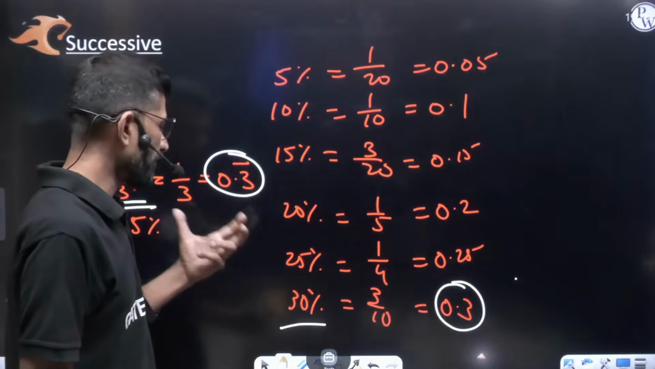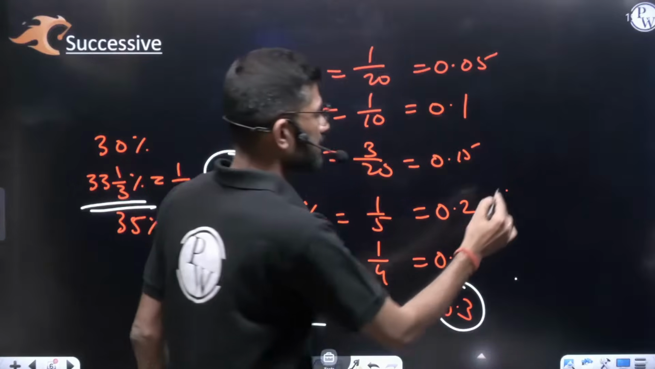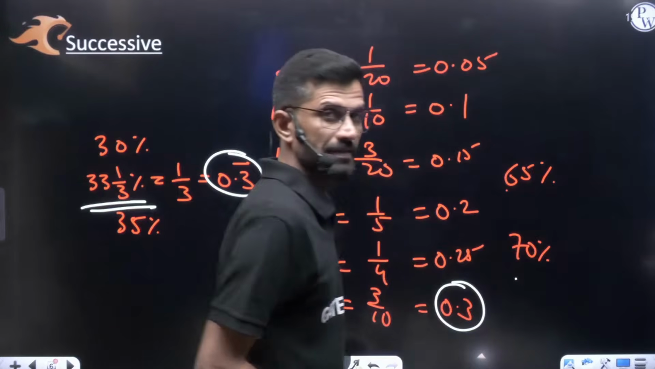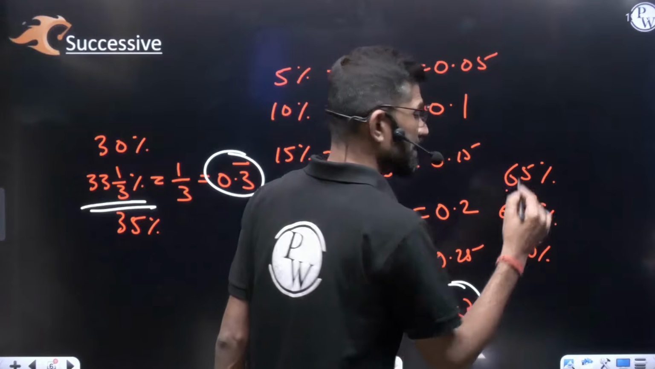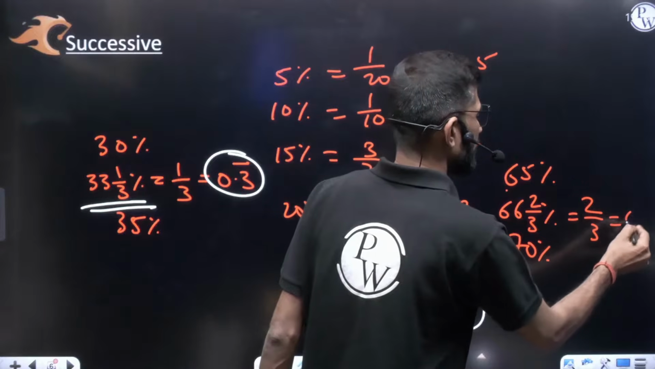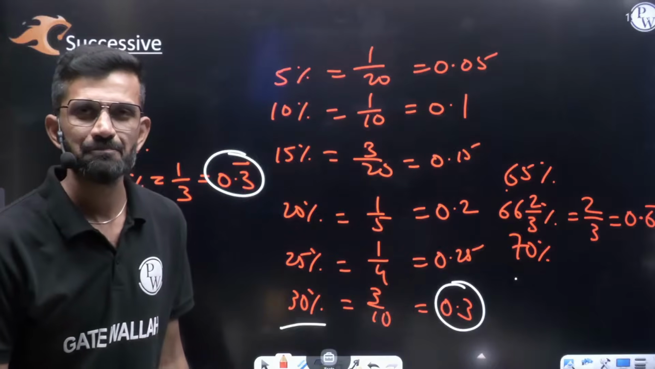Then 35, 40, 45, every 5 gap you have to write one more. In between 65% and 70%, add one more. That is 66 2 by 3%. Because 66 2 by 3% in fraction will come as 2/3, and in decimal it will come 0.666666 and so on, means 0.6 bar.